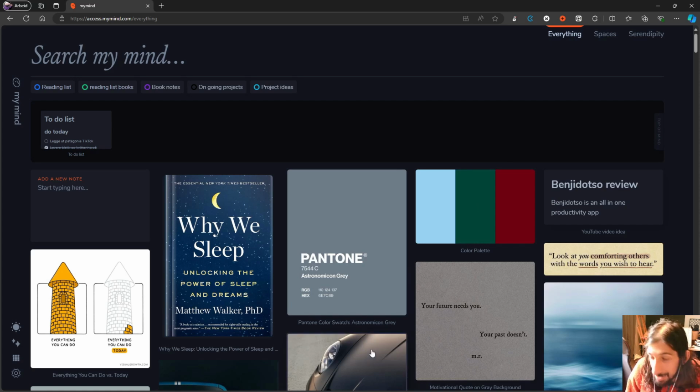application, and that's why this is the one I will be spending most time on in this video, but this app is called Mymind. It has two pricing plans. One is $12.90 each month and one is $5.90 each month. What you get with the higher pricing is the article and article backups.